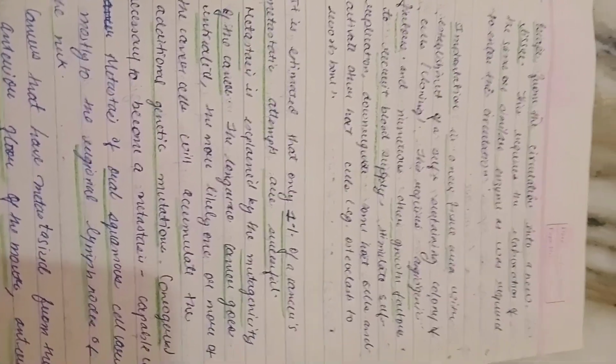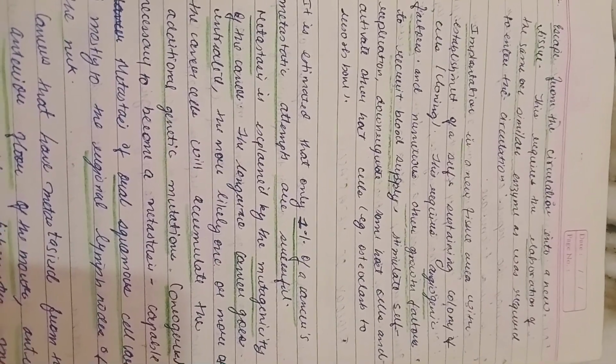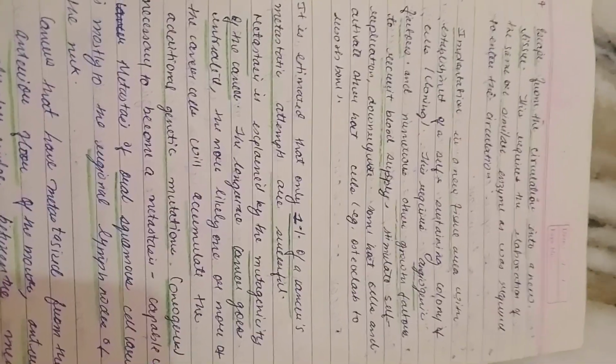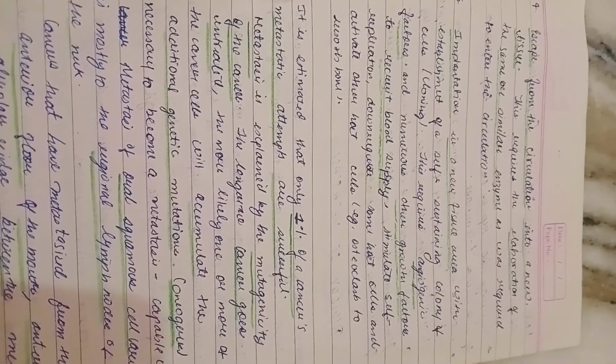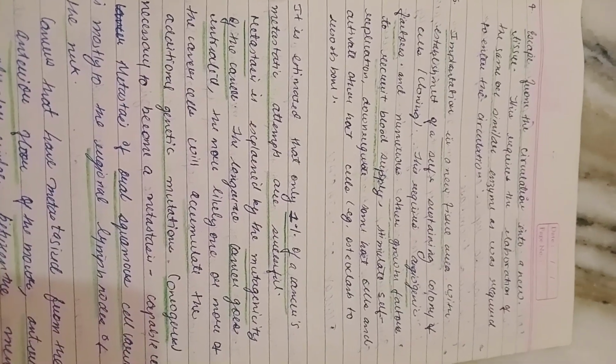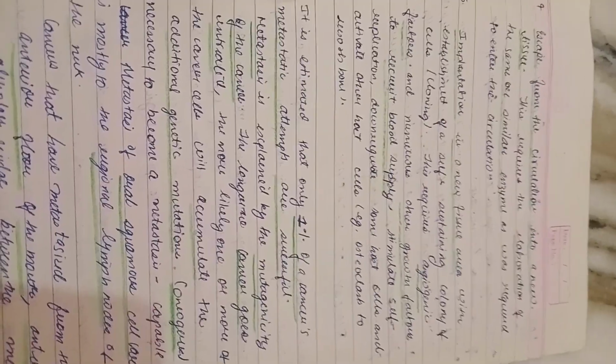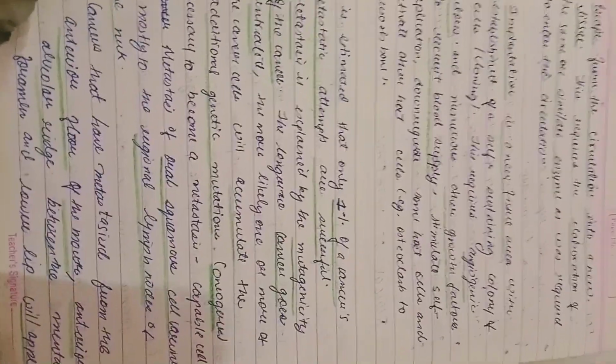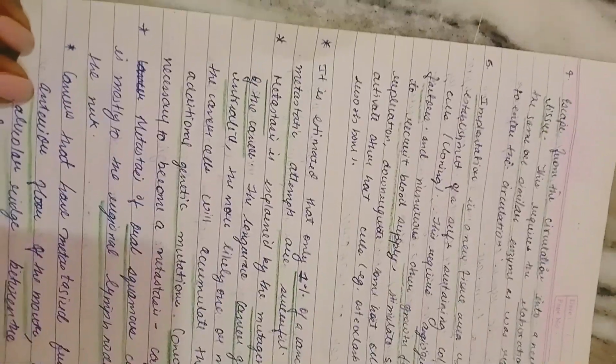Metastasis is explained by the mutagenicity of the cancer. The longer the cancer goes untreated, the more likely one or more of the cancer cells will accumulate additional genetic mutations, that is oncogenes. The more delayed the treatment, the more the accumulation of oncogenes. Okay, now